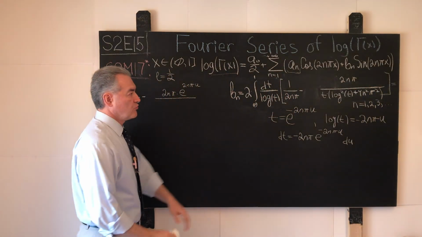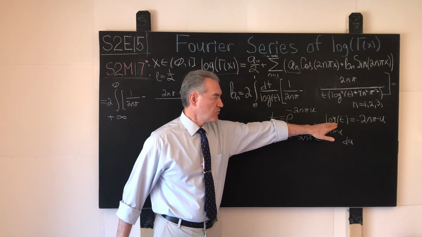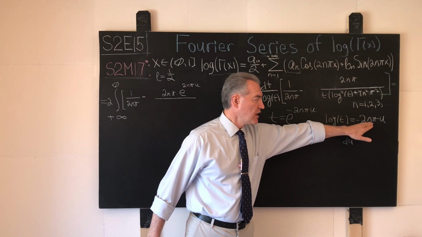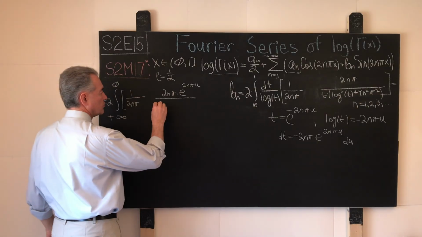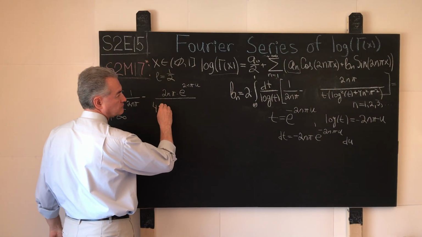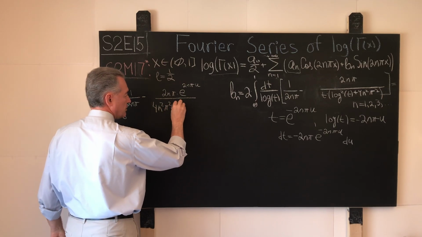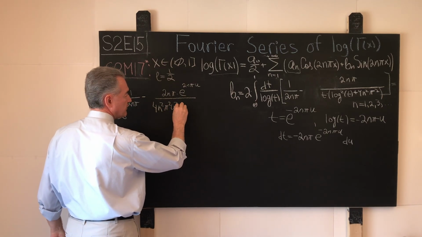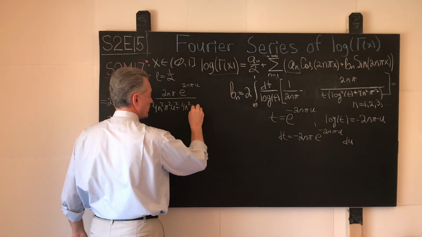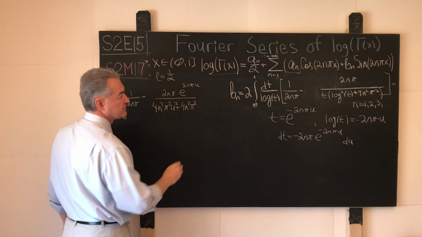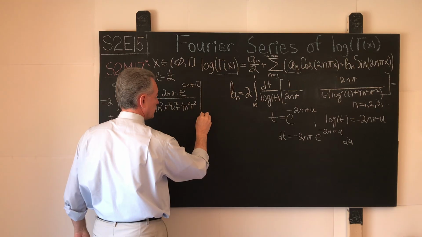So then for the square of the natural logarithm of t, what do we have? 4n squared pi squared u squared. That is straightforward enough. So we have 4n squared pi squared u squared plus, over there we have a constant, 4n squared pi squared, and this is it for our square bracket. We'll delineate it like this.